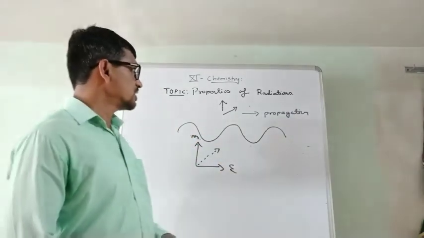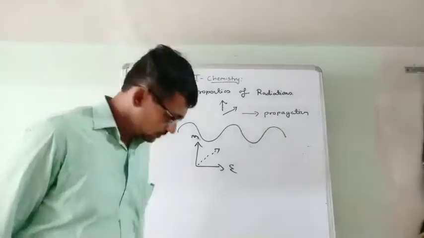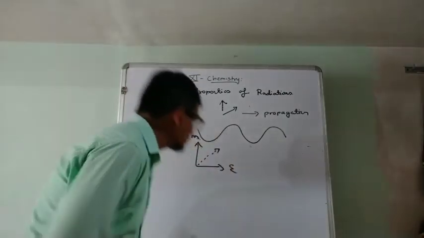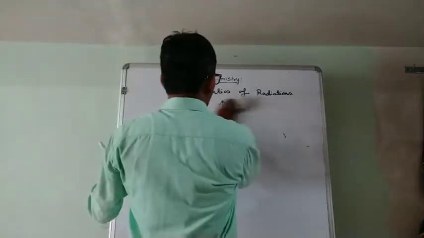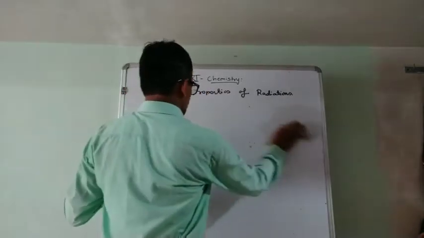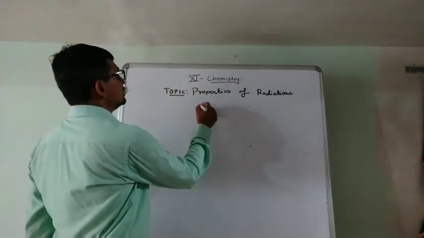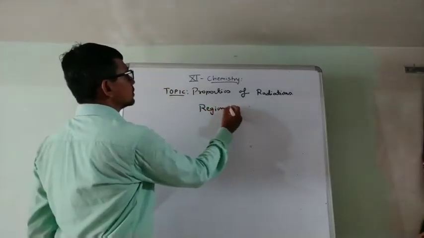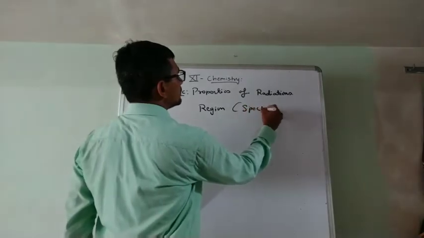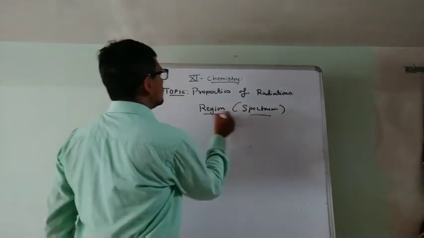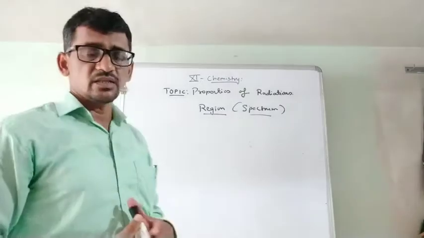Third thing is about this radiation. These radiations are in different regions, or spectrum. Different spectrums are there.